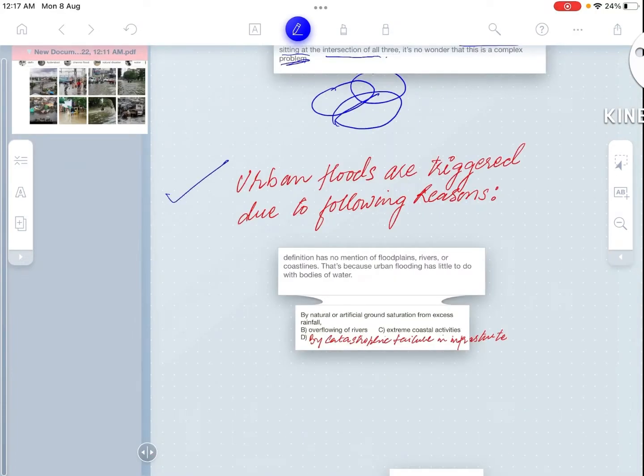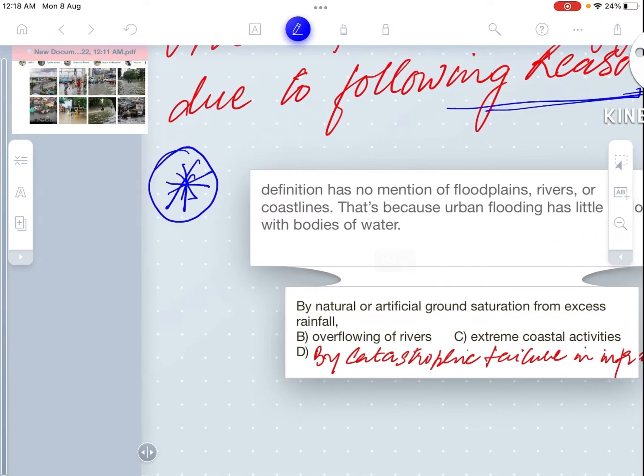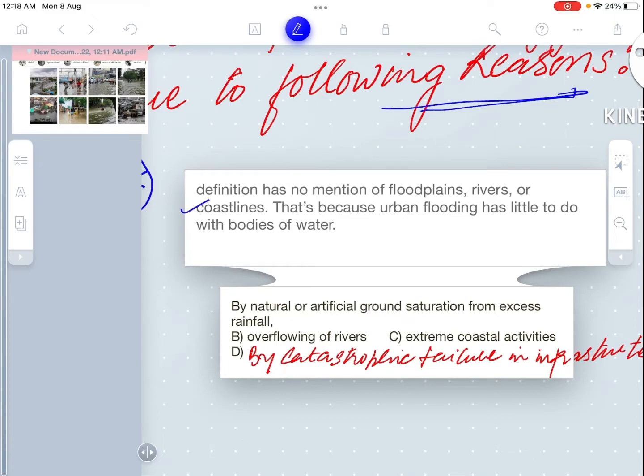Now next, urban floods are triggered due to the following reasons. First of all, the star point we need to observe is that the definition has no mention of floodplains, rivers or coastline. That's because urban flooding has little to do with bodies of water, because you can relate that these bodies of water were earlier there when the cities had not been built, say prior to 50 or 60 or 70 years before. But how has this problem all of a sudden become so big?